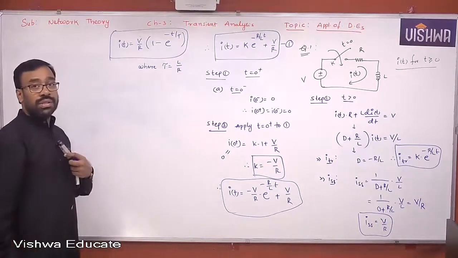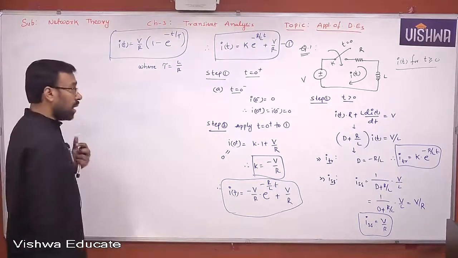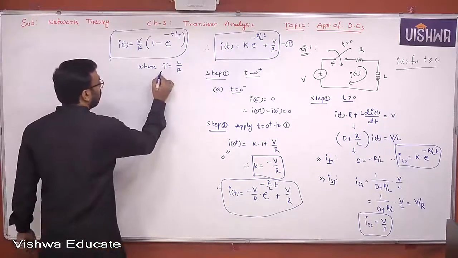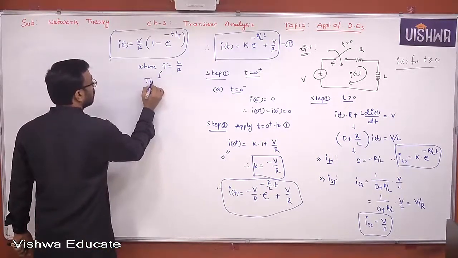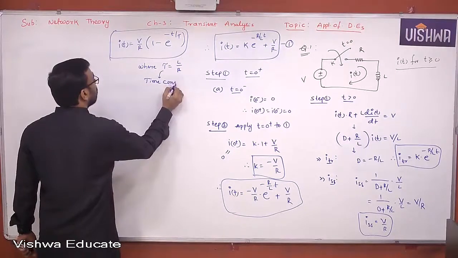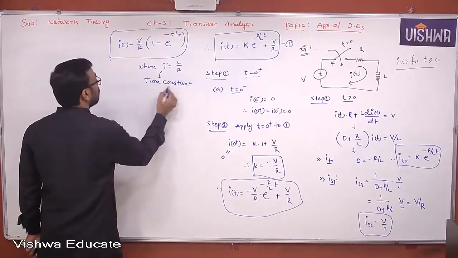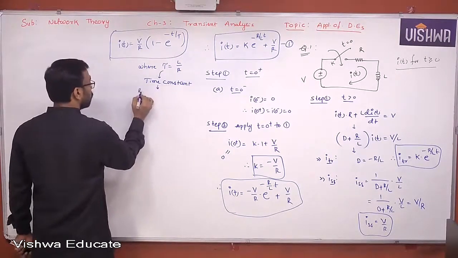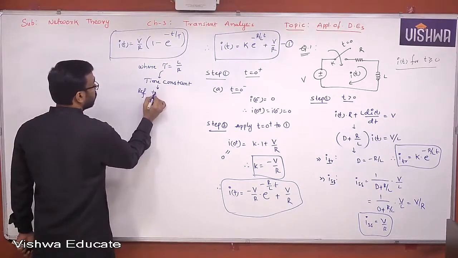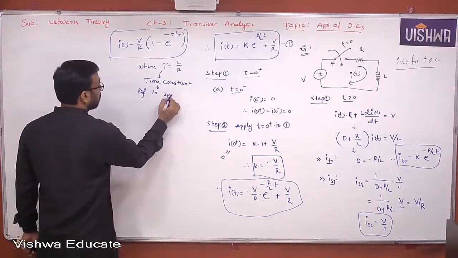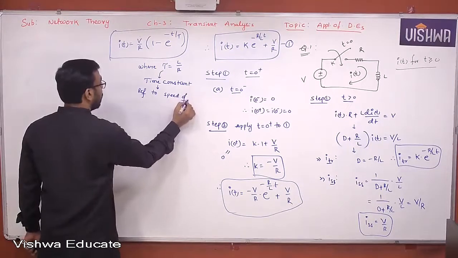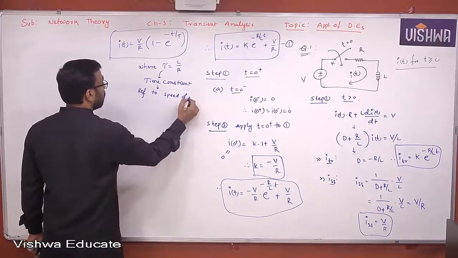Where tau is equal to what? L by R. Tau is called time constant, which always refers to speed of the response.